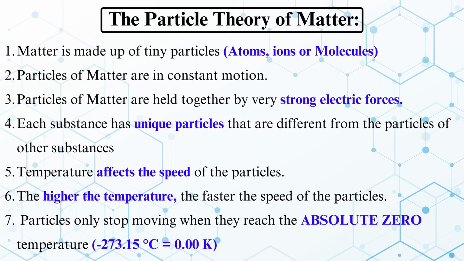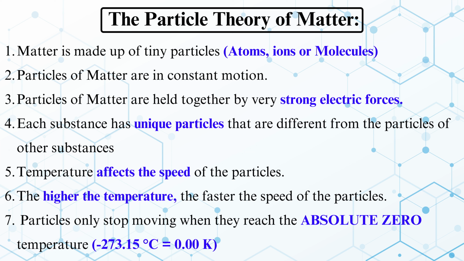The particle theory of matter. Matter is made up of tiny particles: atoms, ions, and molecules. Particles of matter are in constant motion. Particles of matter are held together by very strong electric forces. Such substances have unique particles that are different from the particles of other substances.